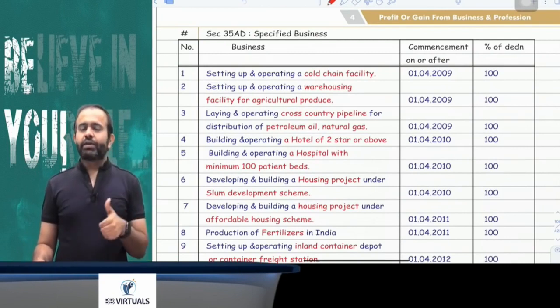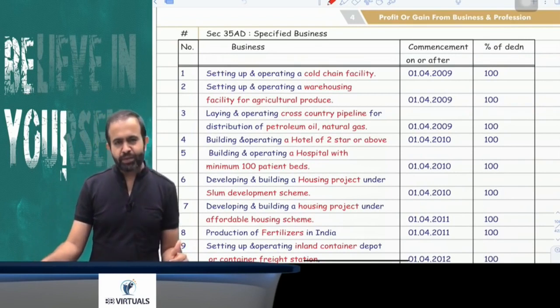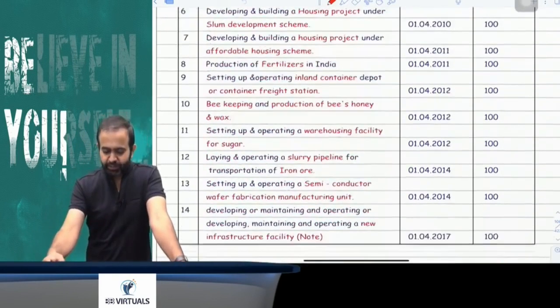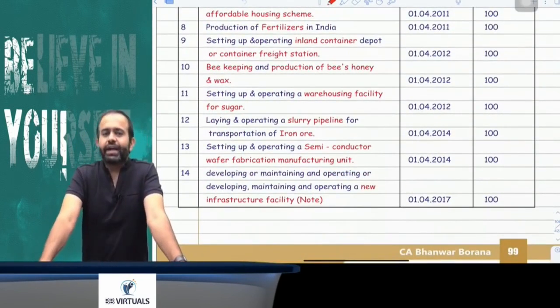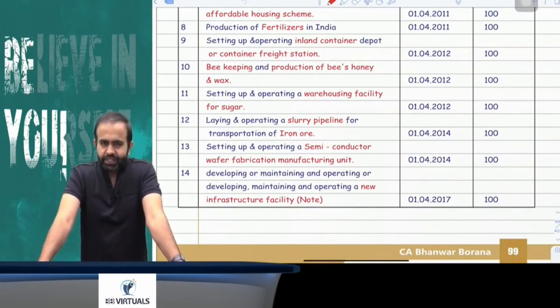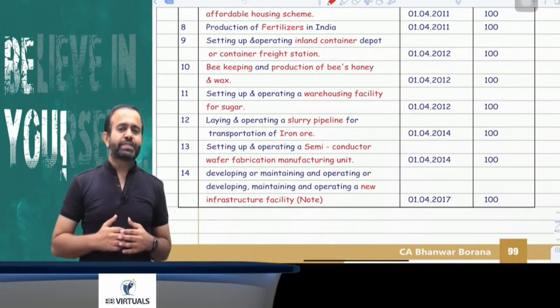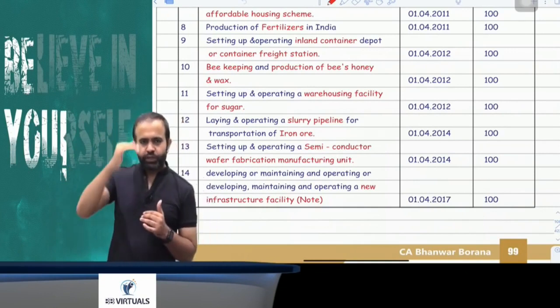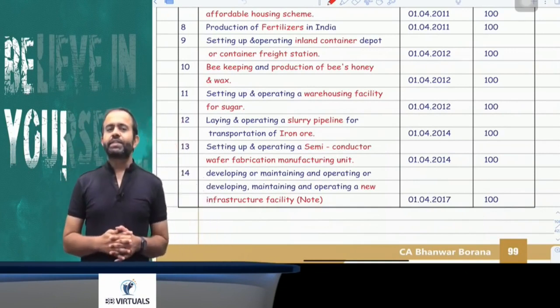Then the warehousing facility for sugar, slurry pipeline for the transportation of iron ore, semiconductor wafer fabrication manufacturing unit, and new infrastructure facility. So there are basically 14 specified businesses, and in these 14 specified businesses, 100% deduction is allowed on the capital expenditure.